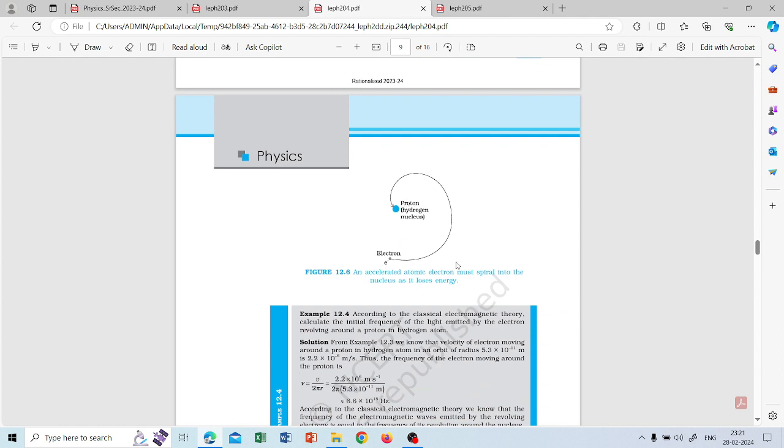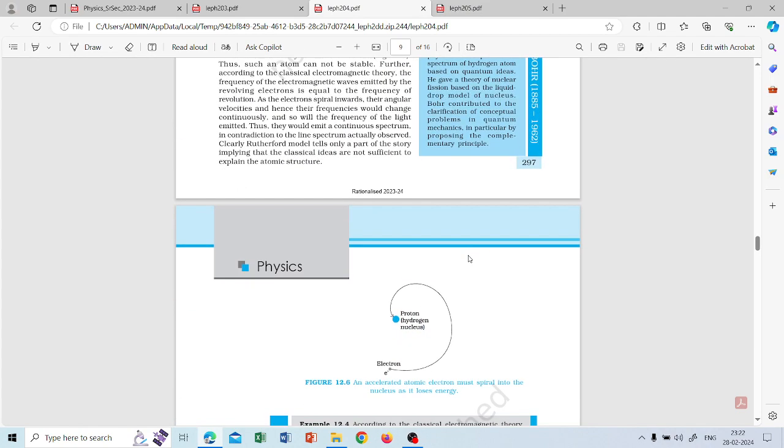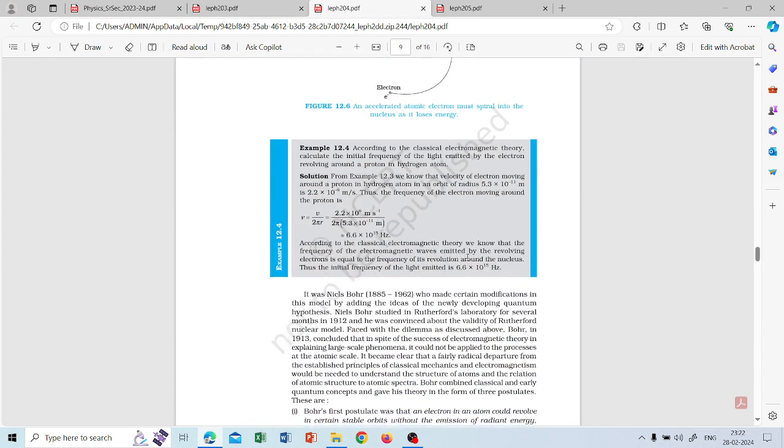He explained the behavior of hydrogen-like atoms, but he couldn't extend it to further elements. So he found some problems. This is the numerical problem.